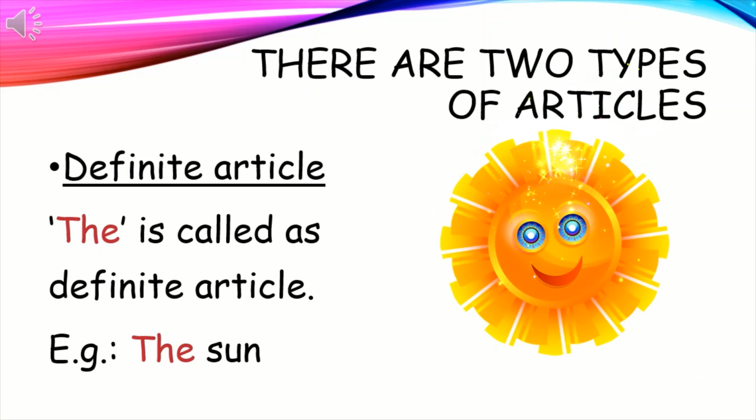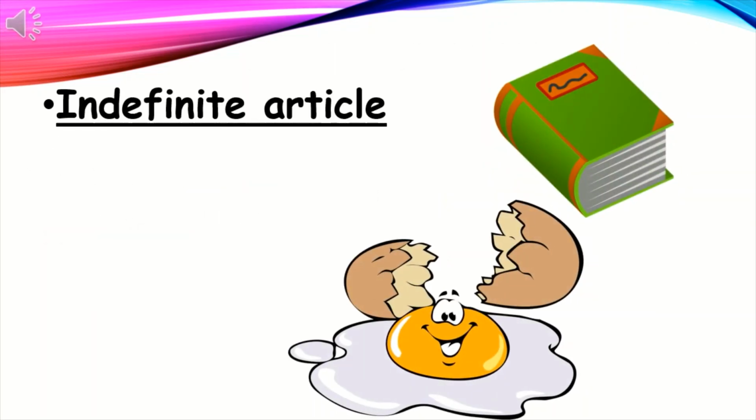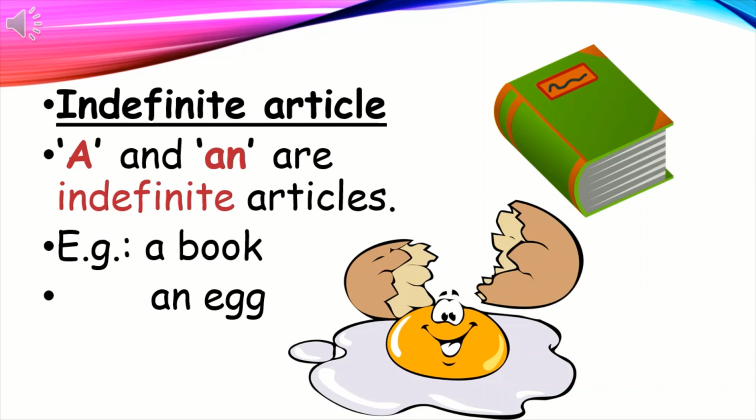The is called a definite article. For example, the sun. Do you know what's the next one? The next one is indefinite article. A and an are indefinite articles. For example, a book, an egg.